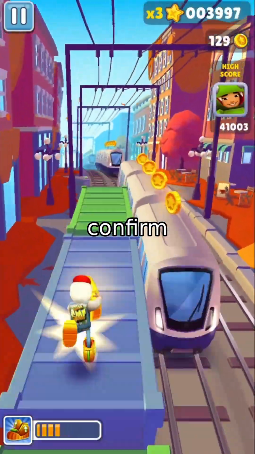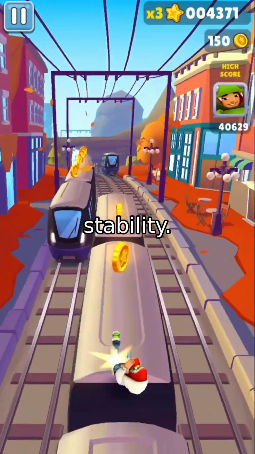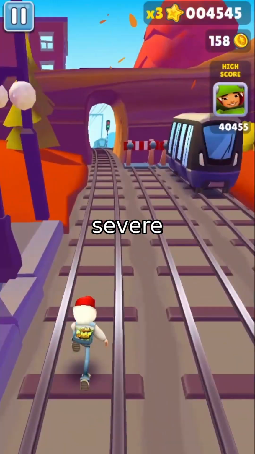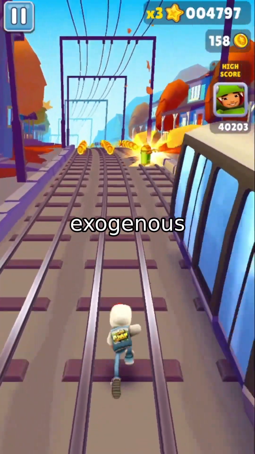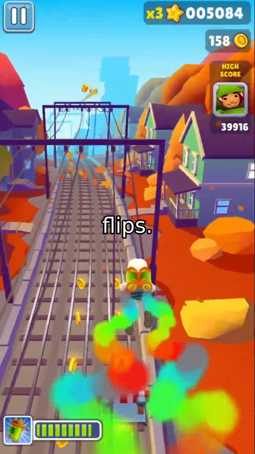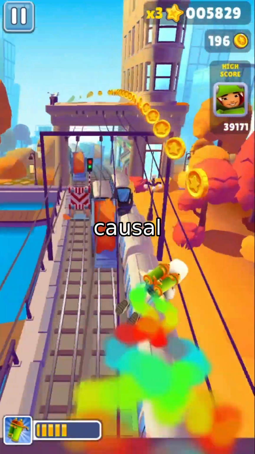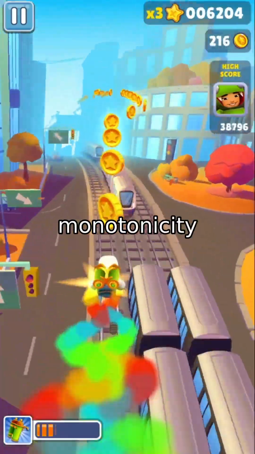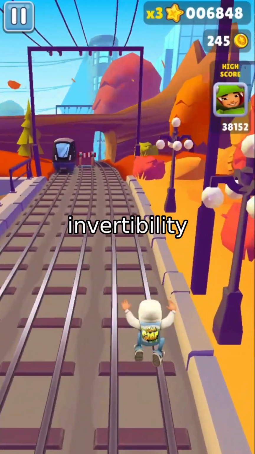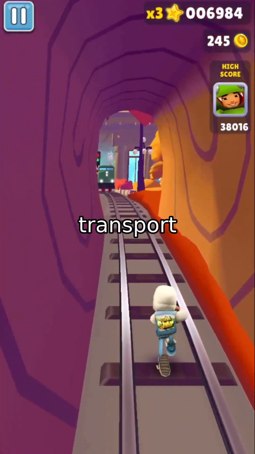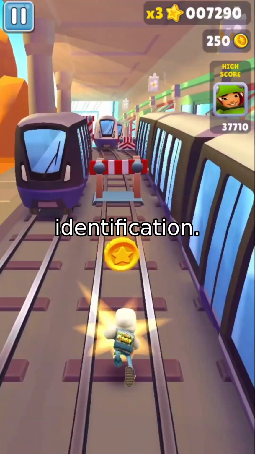Ablation studies on door confirm that the context-dependent orientation gate is the dominant component, followed by transport stability. Removing these components causes severe degradation in counterfactual error, consistent with the theoretical requirement for stable exogenous alignment in the presence of orientation flips. To summarize, this work expands the identifiable regime of triangular structural causal models. It shows that global monotonicity is not necessary for counterfactual identifiability. Mechanism-wise invertibility combined with context-independent inverse transport is sufficient to guarantee exogenous isomorphism and complete counterfactual identification.